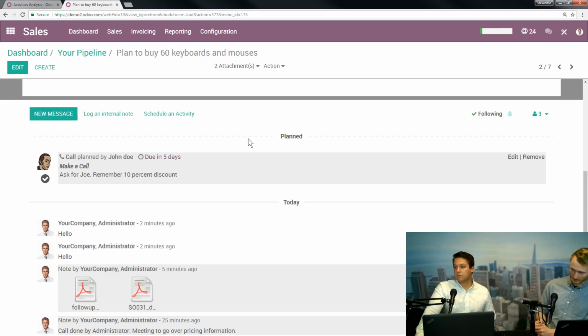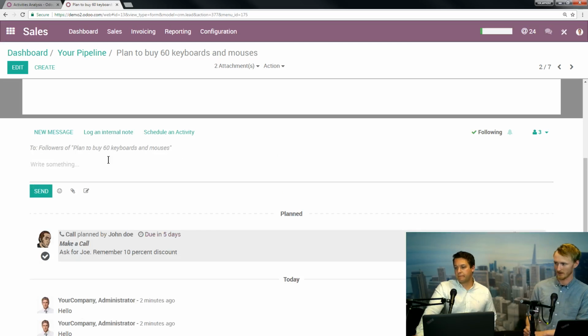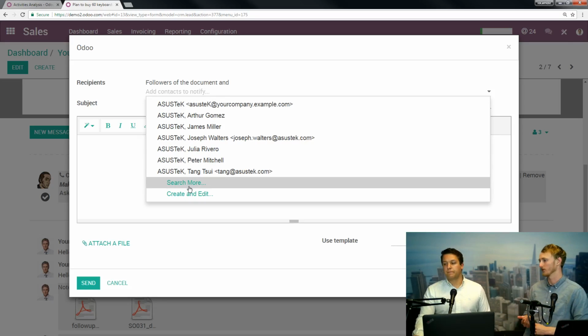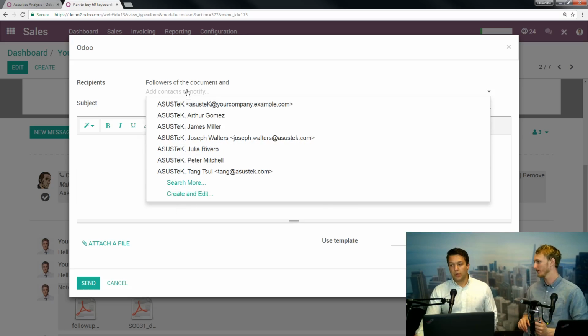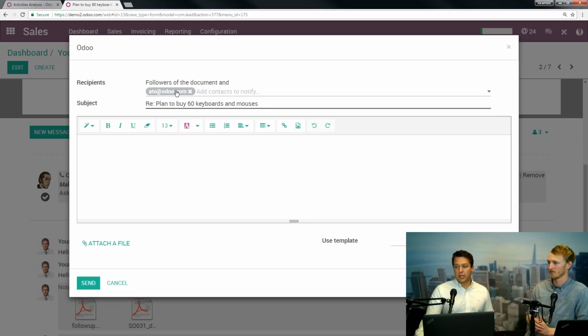Also, when sending an email from the chatter here, if you go to the pop-out send box, you're going to have to log a new message first in the chatter, and then pop it out with that little compose icon, the pencil icon. So here you can add additional contacts. Say the client says, hey, can you CC my boss here? You can, and I think you can just actually type an email in there. Let's put in my email for a second. What it'll do is end up creating a new contact, which is just going to be that email, which you can go back and fill out later, but it'll automatically recognize this is a new person.